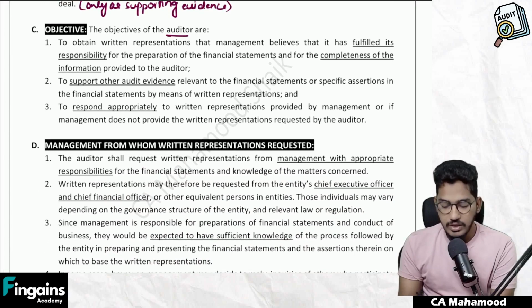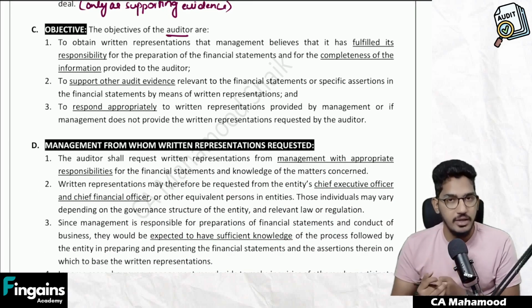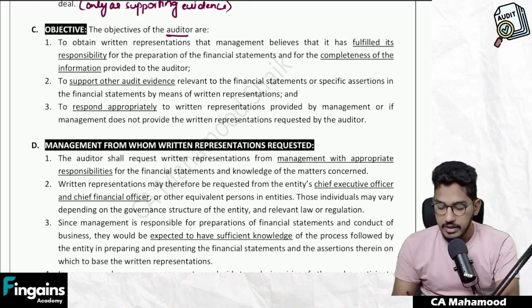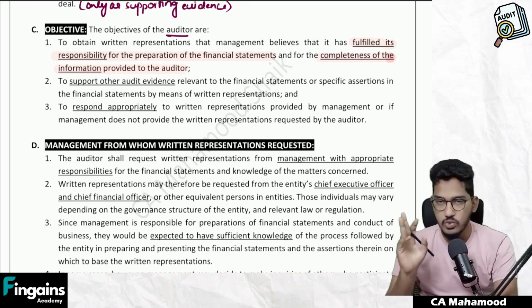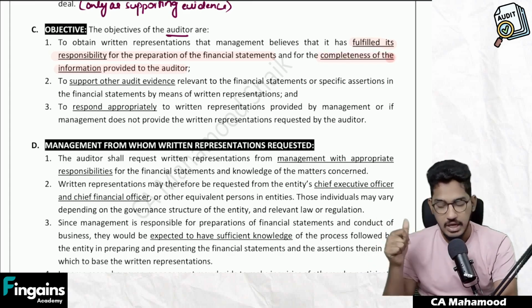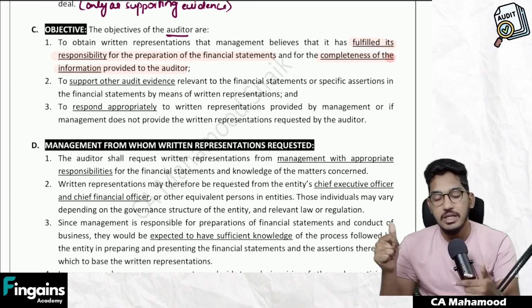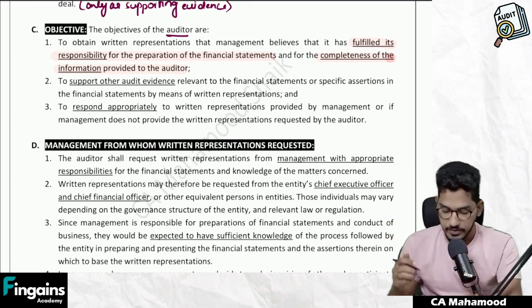The objectives of the auditor are to obtain written representations that management believes that it has fulfilled its responsibility for the preparation of financial statements and also the completeness of the information provided to the auditor. Must. These two confirmations are a must.